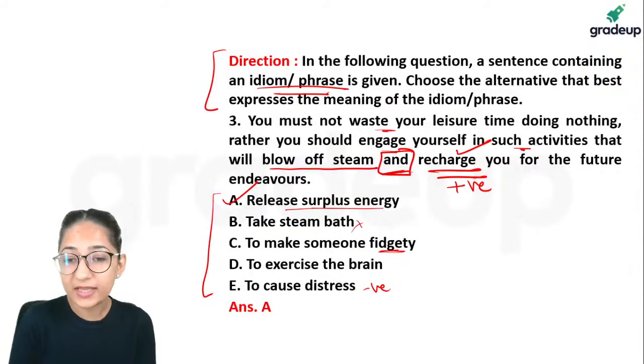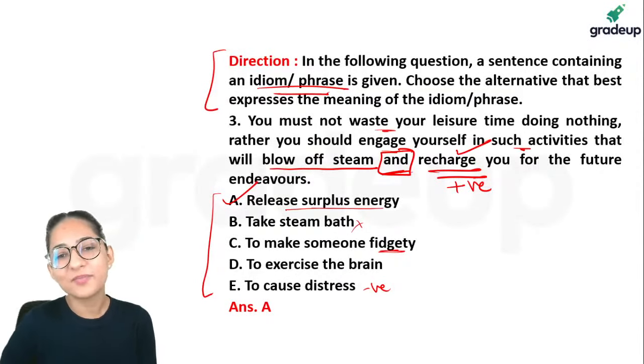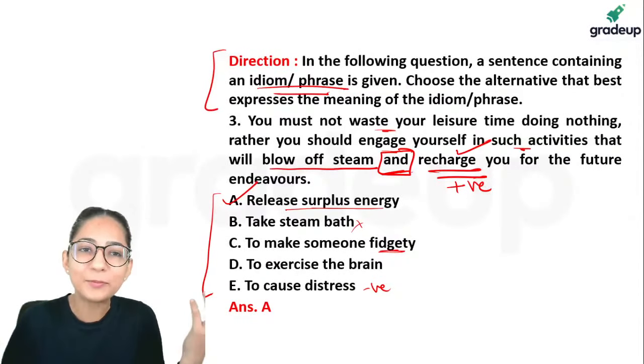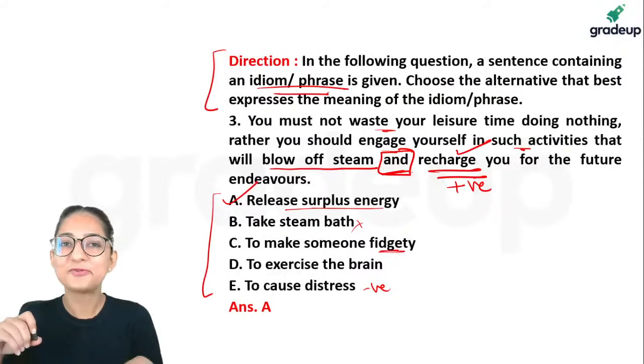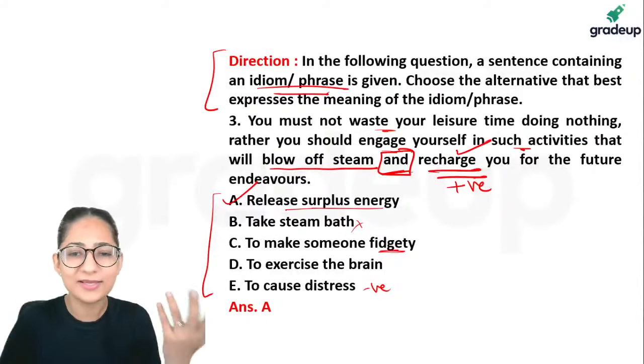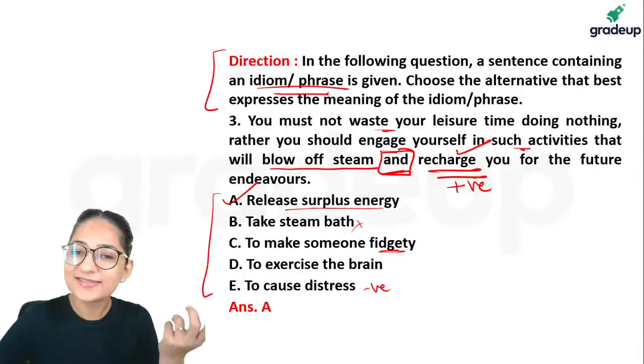Aman says option D. Option D is to exercise the brain. You can exercise your brain in multiple ways. Some people love to solve Sudoku puzzles, or some people love to do crosswords or other things. So these are all exercises of the brain. That has nothing to do with recharging you for your future endeavors.